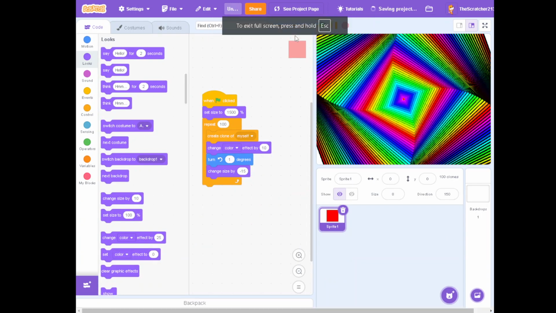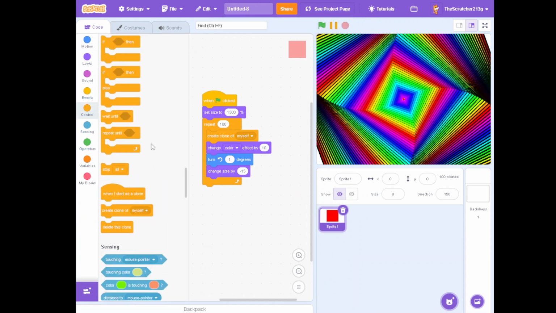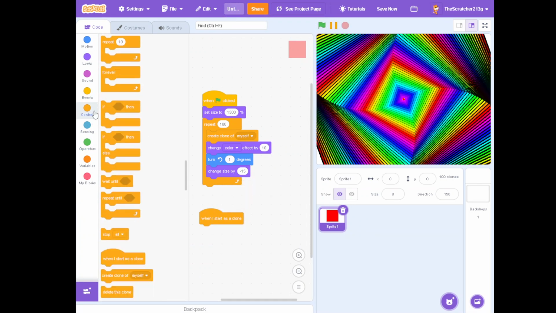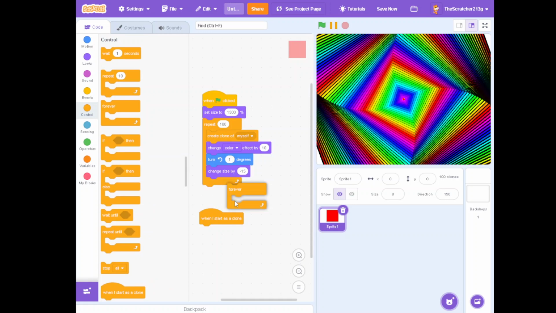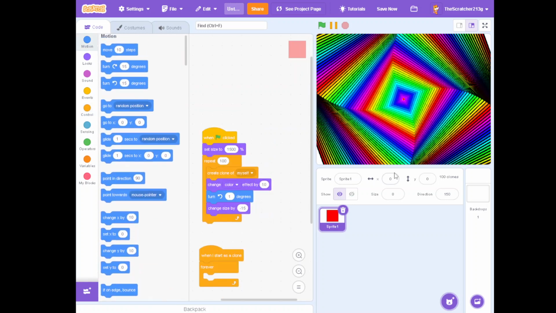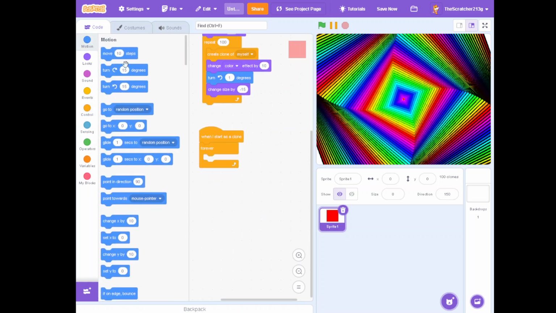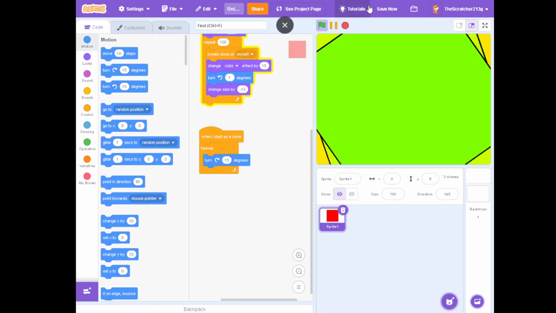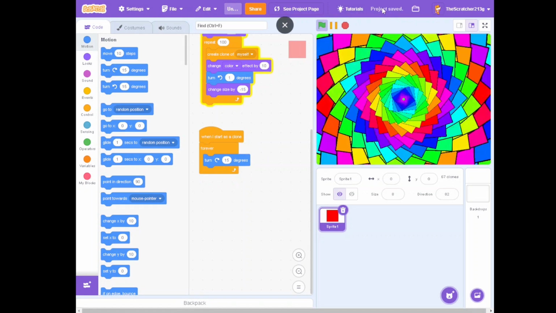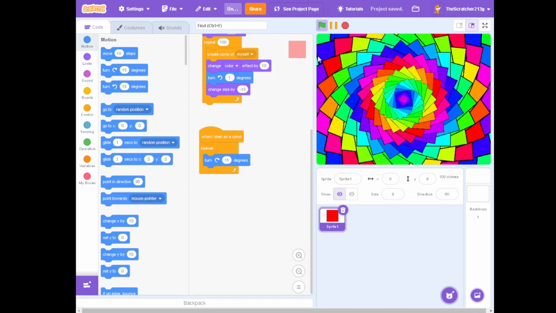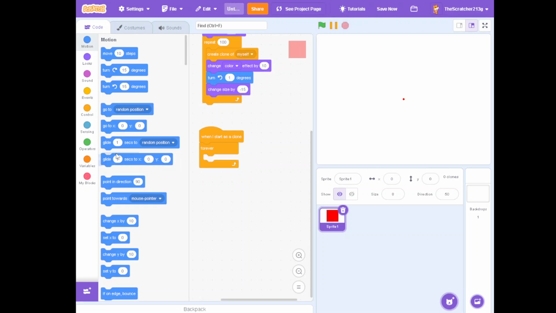Now what we're going to do is grab a when I start as a clone, forever, and then turn. As you can see, it made this little effect, which we do not want.